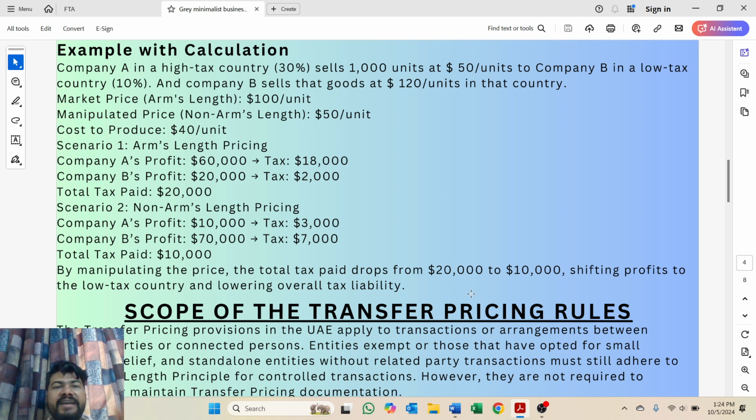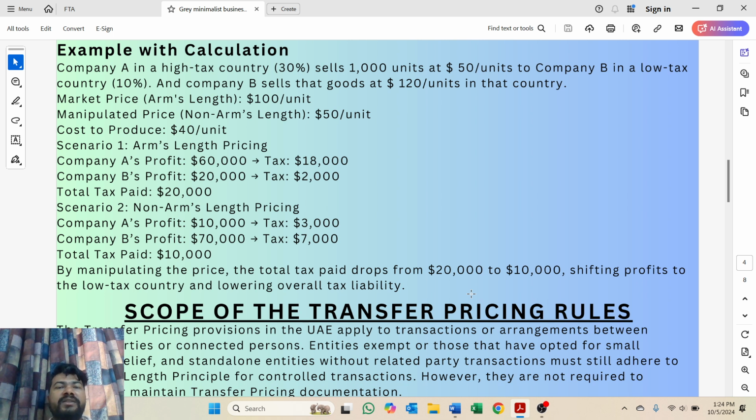Now, scenario one: arm's length. When they are using the arm's length principle, the profit of company A will be, look, $100 is the market price, meaning the selling price, minus the cost of $40 per unit, so the net profit is $60 per unit.